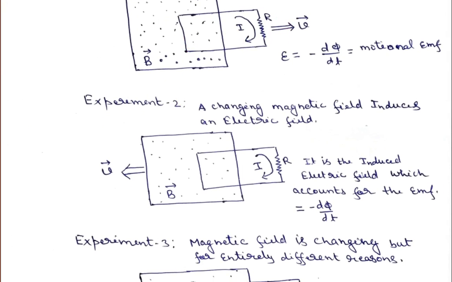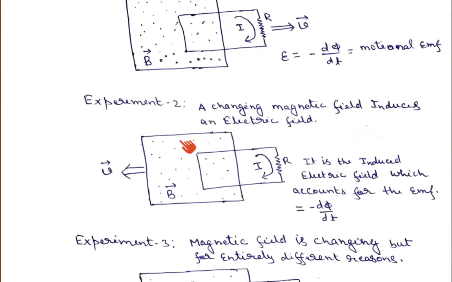In the second experiment, rather than moving the circuit, he started the motion of the magnetic field, that is, he pulled the magnetic field away from the circuit. The circuit was stationary, and he changed the position of the magnetic field. Obviously, in this case also he observed that a current flows in the resistance, and this current is again because of the induced EMF, because of the relative motion of the magnetic field and the closed circuit. Here the circuit was moving before, but here the magnetic field is moving.